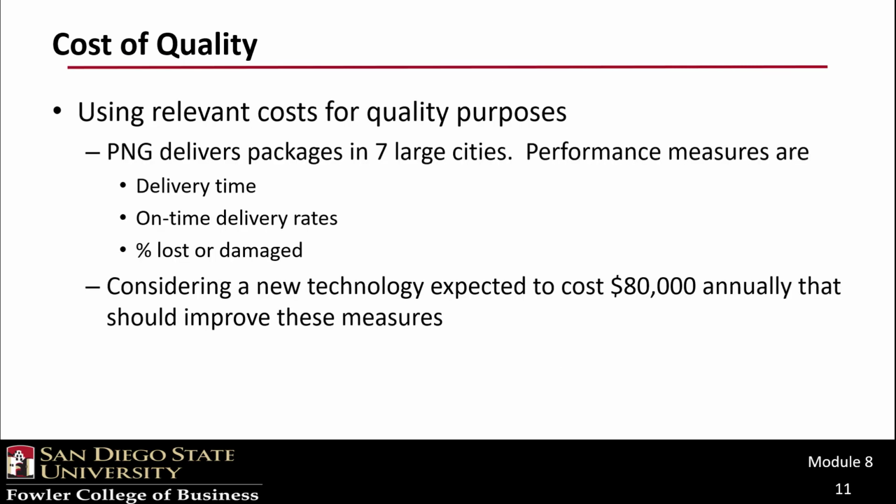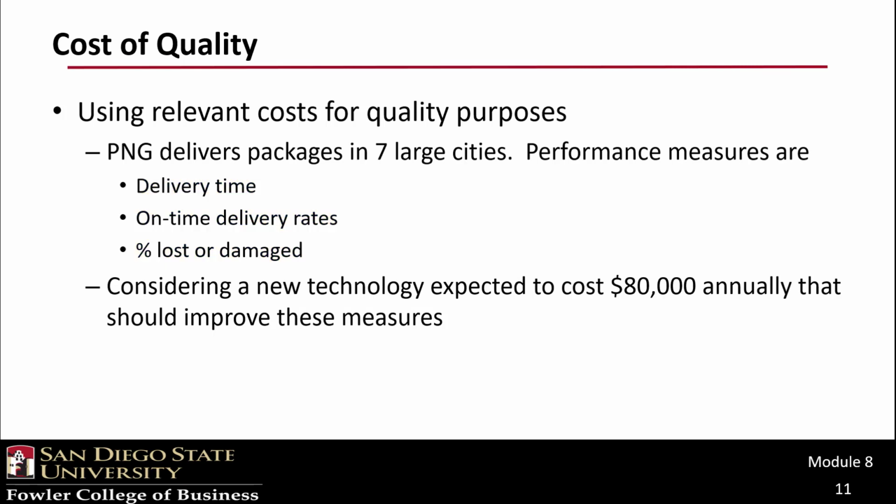Like our other analyses, a relevant cost structure can be used to determine whether a quality enhancement will work. For example, P&G is a package delivery company and feels that customer perspectives on quality lean heavily on three areas: delivery time, which is the time it takes to get the package there; being on time, which is making sure you deliver the package by the time it was expected; and of course, lost or damaged packages.